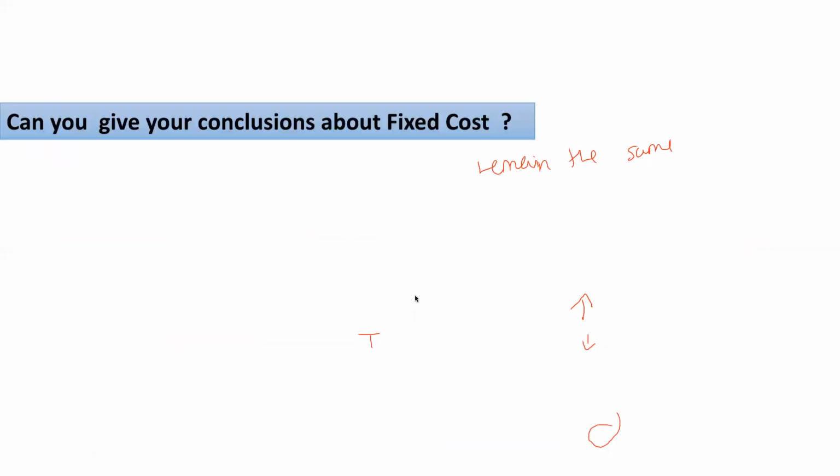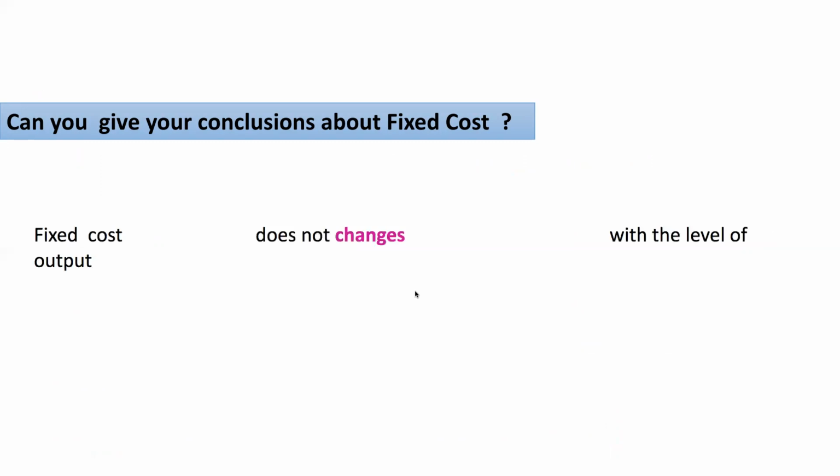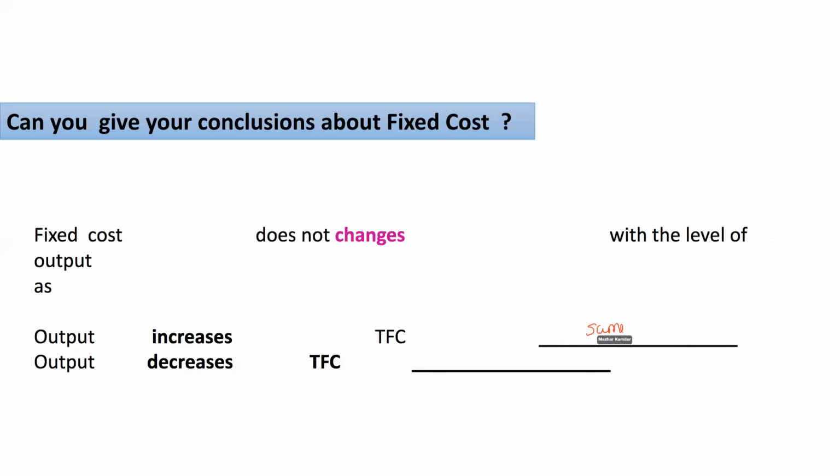Similarly, can you give your conclusion about fixed cost? Fixed cost does not change with the level of output, because as output increases, total fixed cost would remain the same. If output decreases, total fixed cost would remain the same.